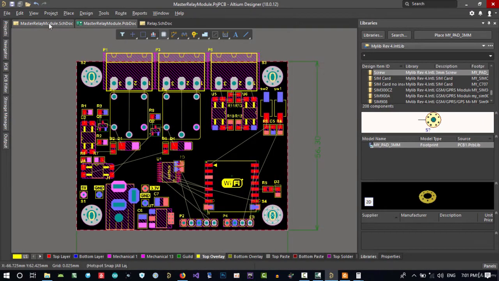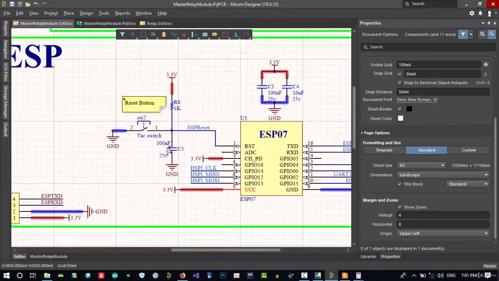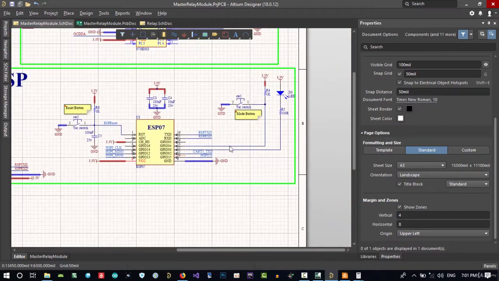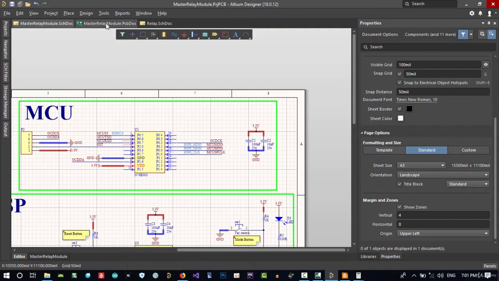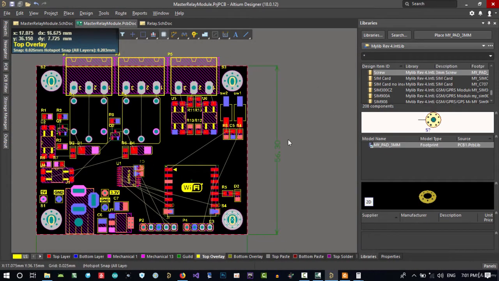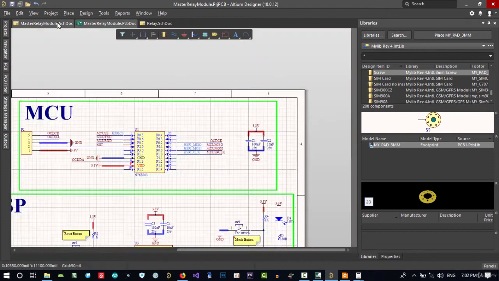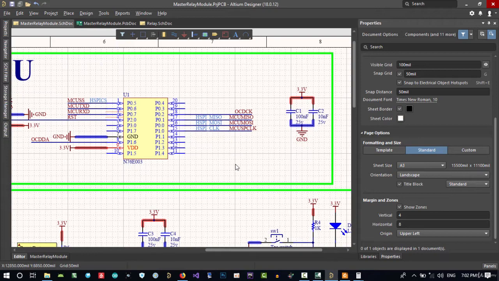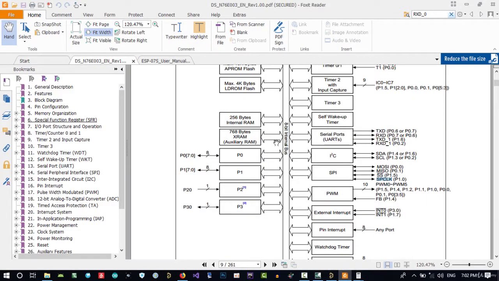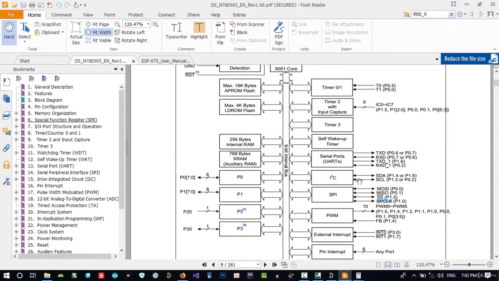Next, I want to go to a schematic, and I want to use external. I want to connect to an external board with I2C, not UART. I changed my mind. I want to now change another thing. So I want to use I2C in here. Let's just go to the datasheet and see I2C.